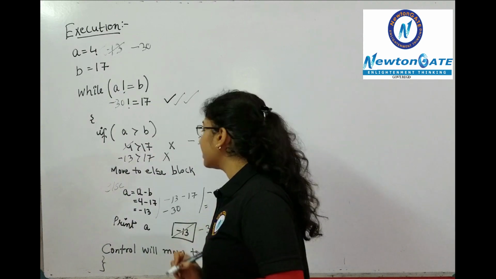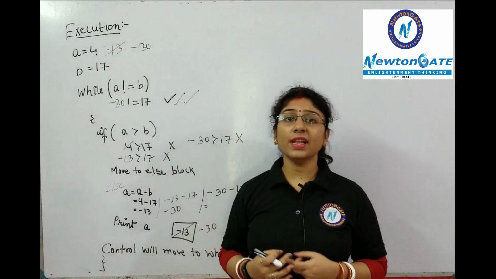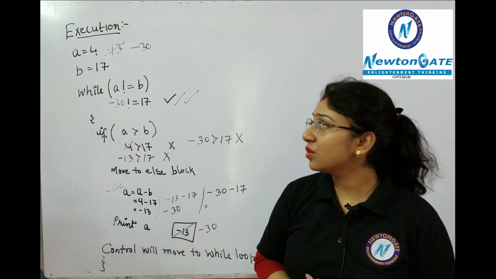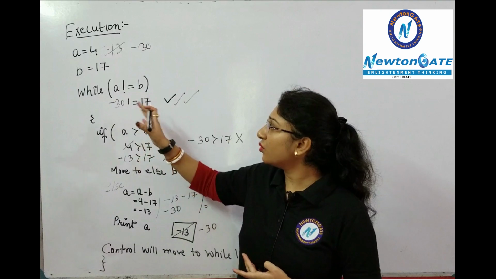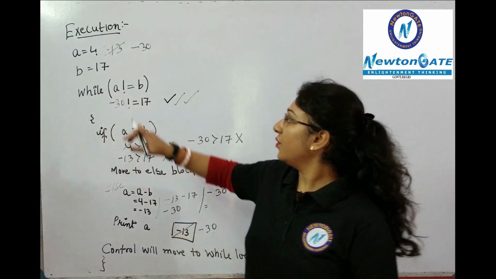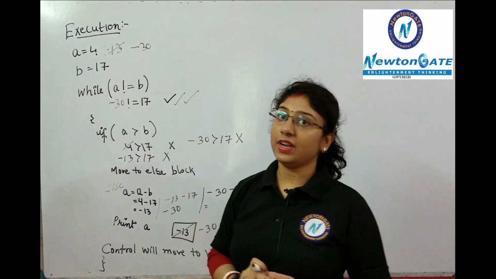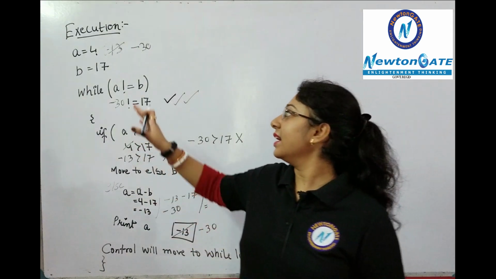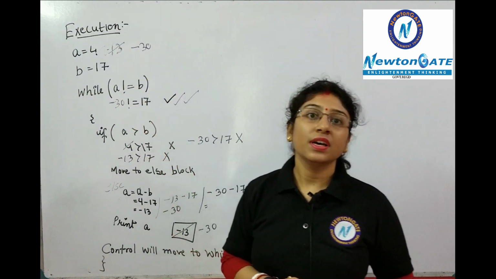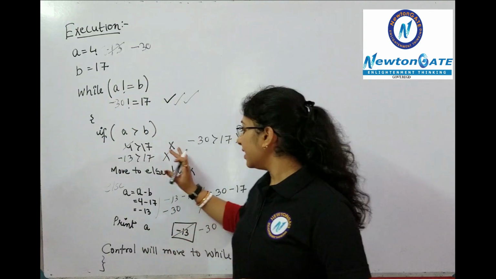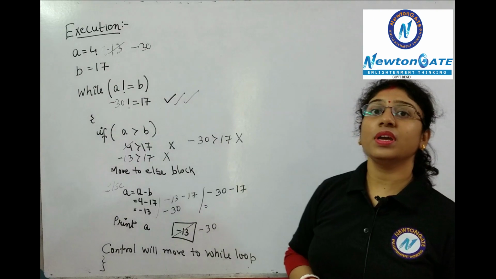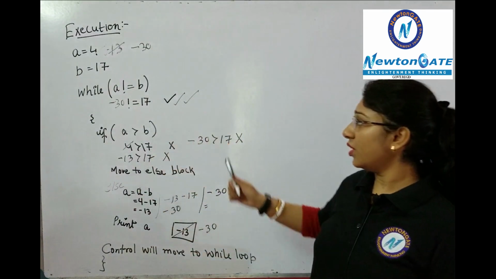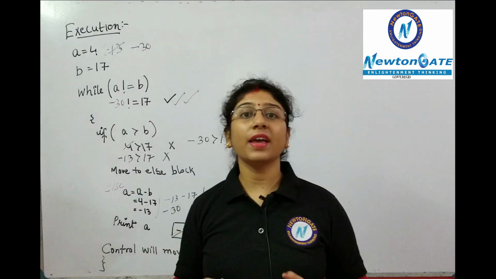So here you can see that this loop will execute continuously. This loop will execute continuously because we are not going to get a value where A and B will be equal, because one is getting more negative after each and every iteration and the other one is positive. Clear? So this particular program is going to generate an infinite loop. This code will execute for infinite times.